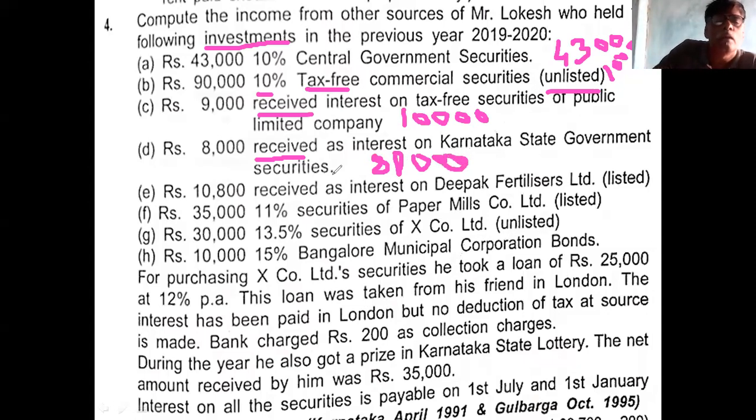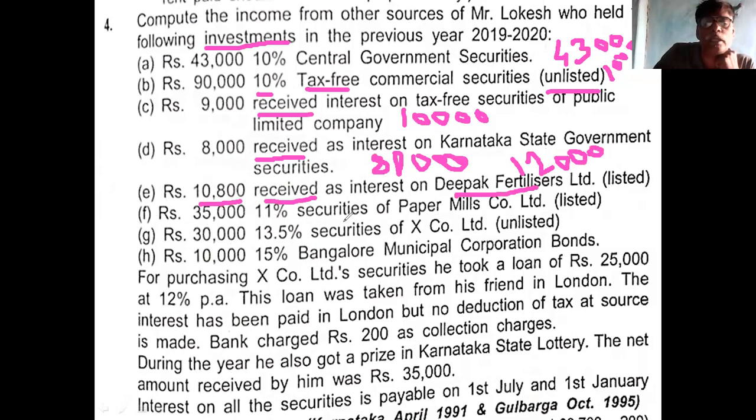Okay. Then come to the next. 10,800 received interest on Deepak Fertilizers. 10,800 is the amount. It is received, and received as interest. It is received means it is net. And Deepak Fertilizer is not a government. Then gross up and tell me what is the amount? What is the gross interest? 12,000. 12,000 is the answer. Okay.